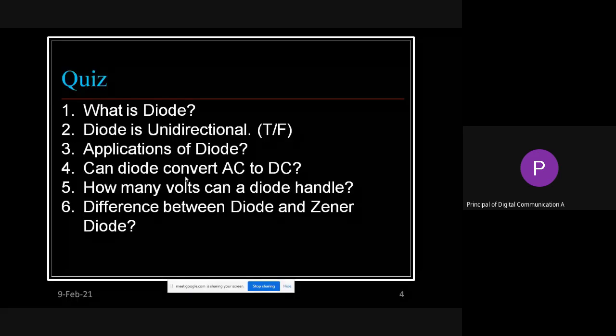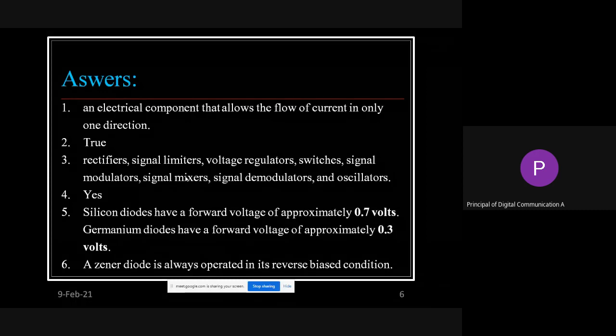Then the fourth question was to convert AC to DC. Even though it is converting into pulsating DC, anyhow it is going to convert AC to DC. So the answer will be yes for this one. The filters and other circuit connections are also there, but it converts the AC to DC.